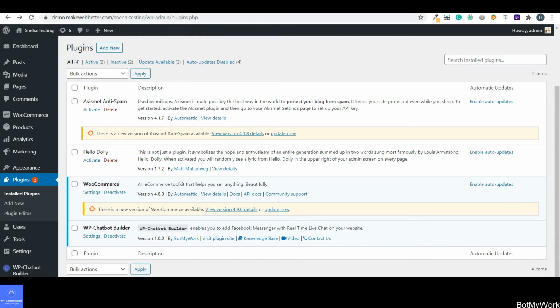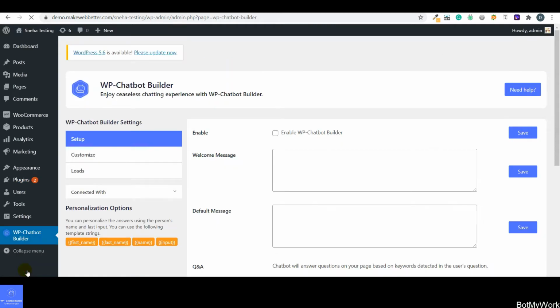So guys, as you can see, the very first thing that you have to do is visit your WordPress account. On your WordPress dashboard, as soon as you have installed the WP Chatbot Builder plugin, you can see the plugin on the very left side navigation bar, as over here. So you have to click on this plugin. Let's click on this plugin first of all. And now we have landed on the WP Chatbot Builder settings page.